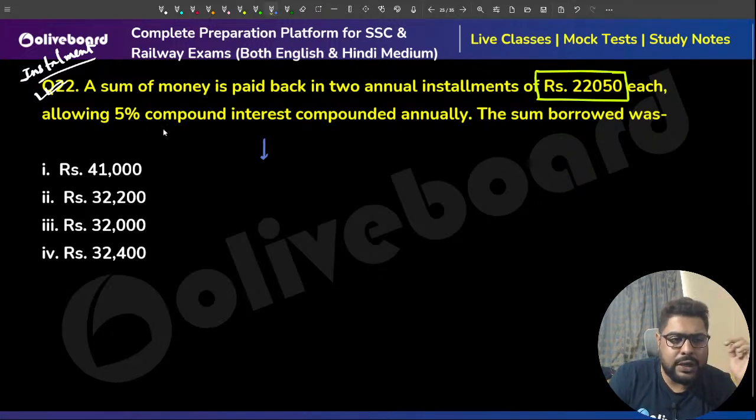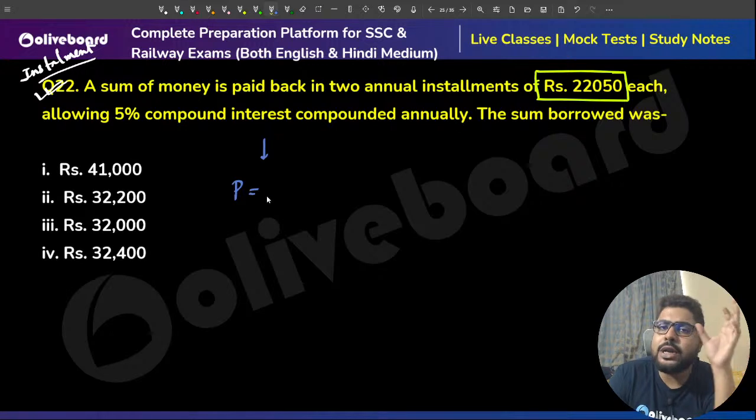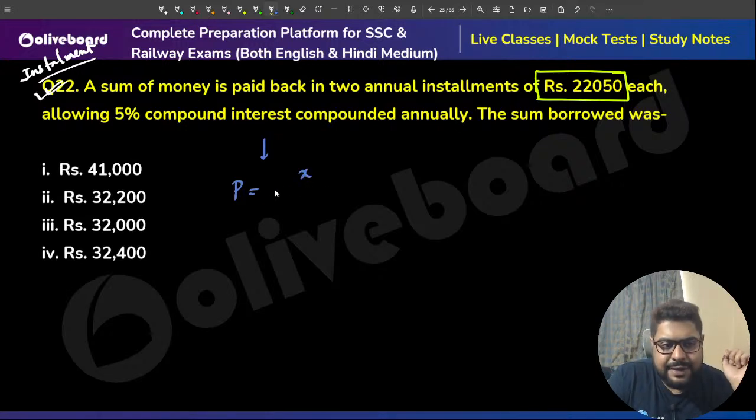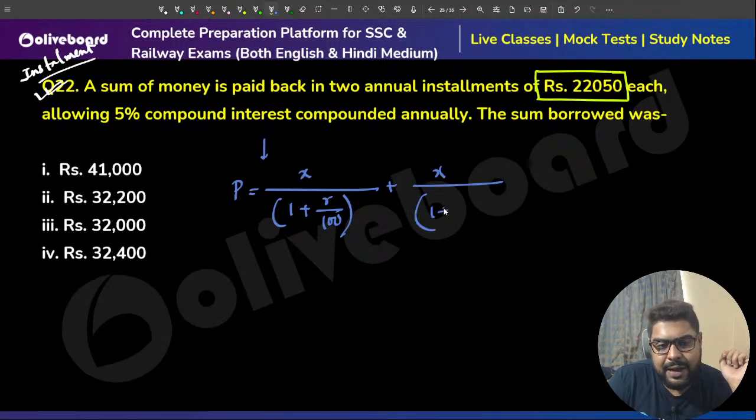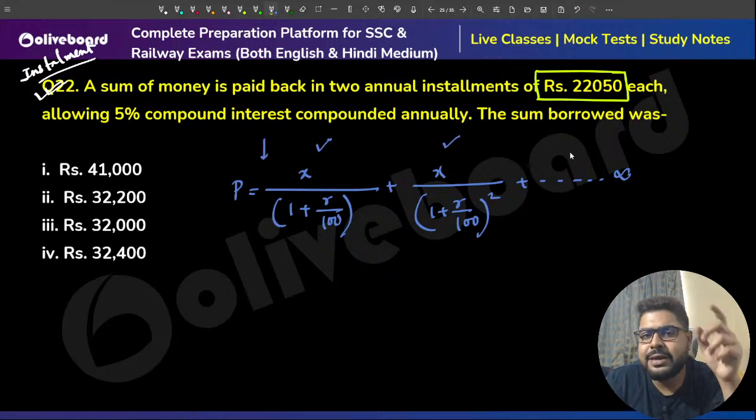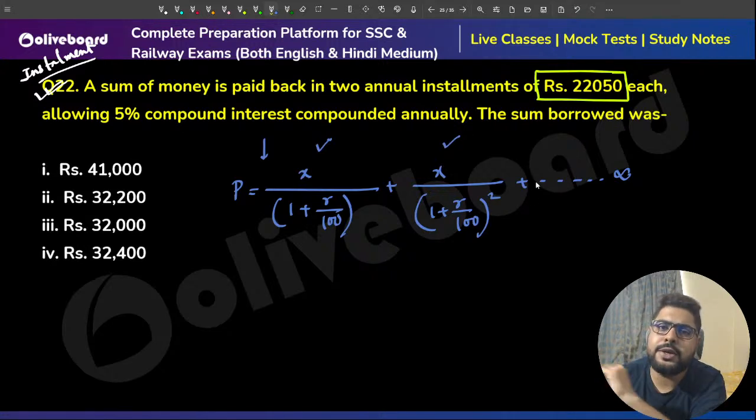Always the total amount, that is P, the total loan. If X is our installment, it is always like this: P equals X by (1 plus R by 100), the rate of interest, plus X by (1 plus R by 100) whole square, and this will continue. For the second installment it is square, third installment it will be cube, and so on. So just put down the values here.